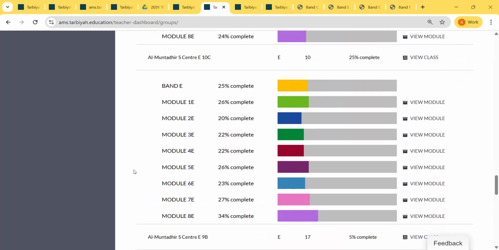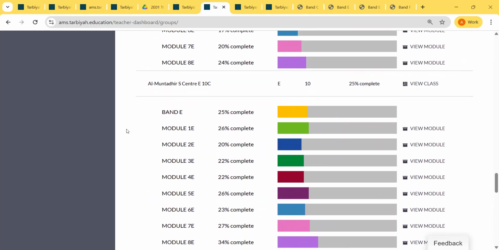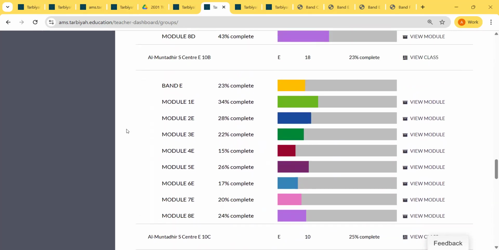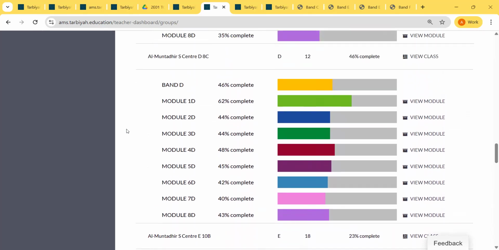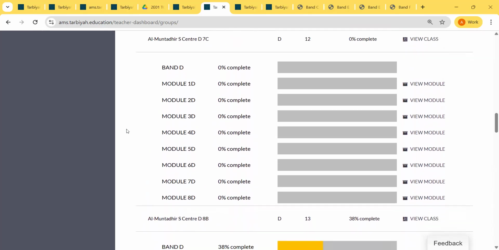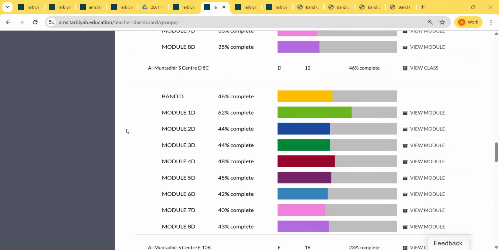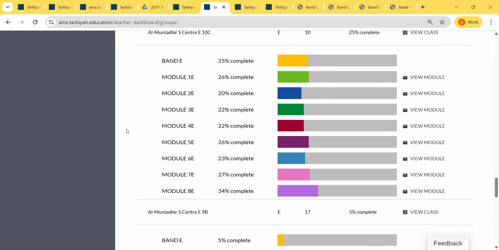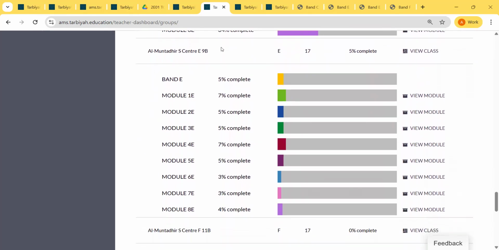Now, you can do a couple of things in the My Classes section. So I am going to show you. So for level 9, you will not see much progress.